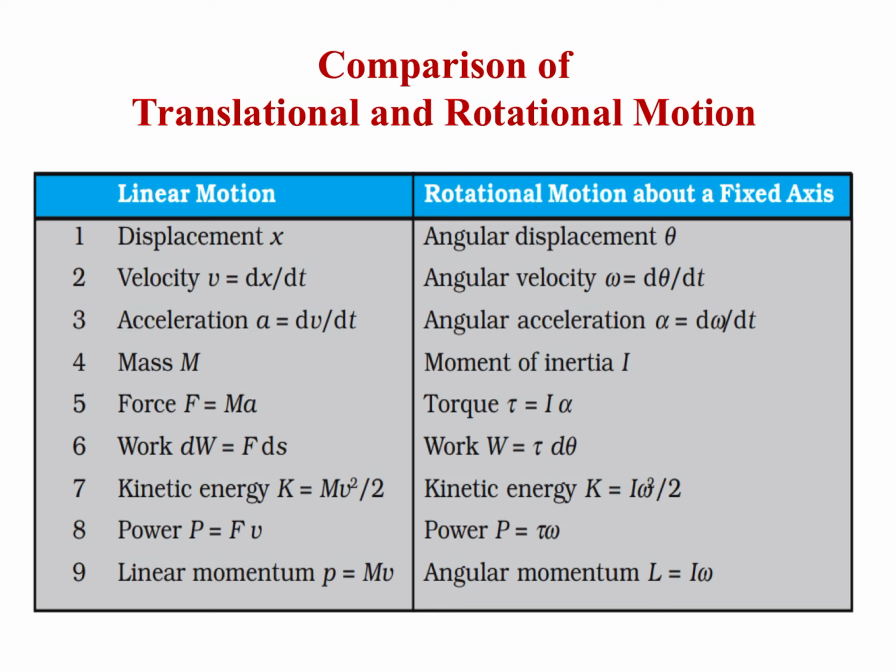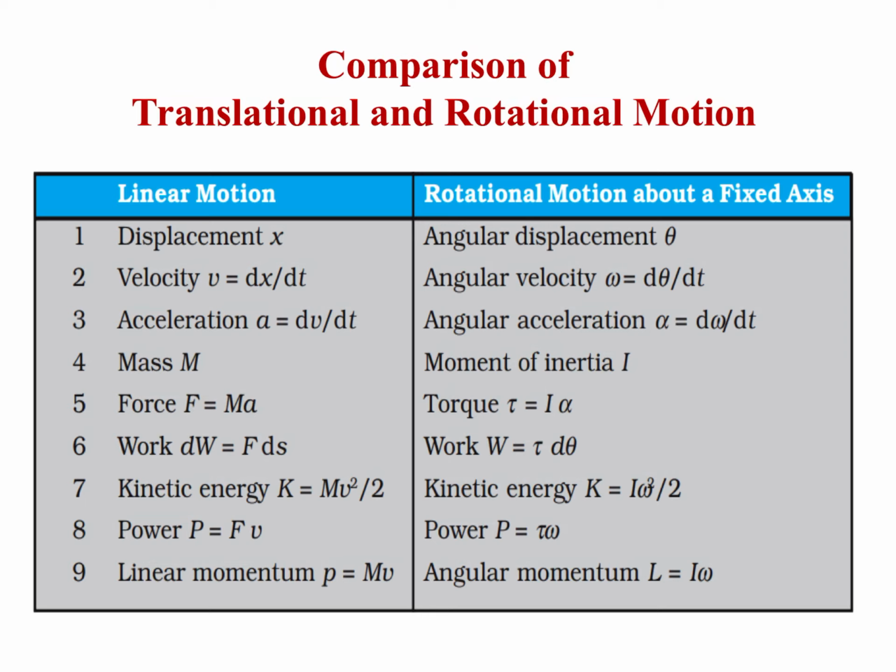Similarly, acceleration in linear motion is represented by the symbol a. a is equal to dv upon dt, first derivative of velocity and second derivative of displacement, d square x upon dt square. And in rotational motion it is called angular acceleration alpha, and alpha is equal to d omega upon dt. And in linear motion we have mass m, and the same quantity in rotational motion is called moment of inertia and denoted by the symbol I. About moment of inertia, we will study in another video.